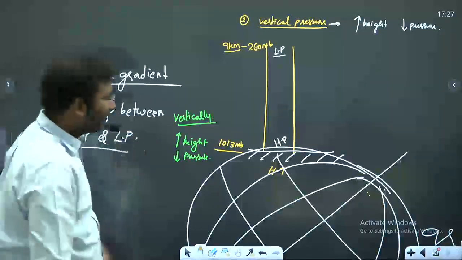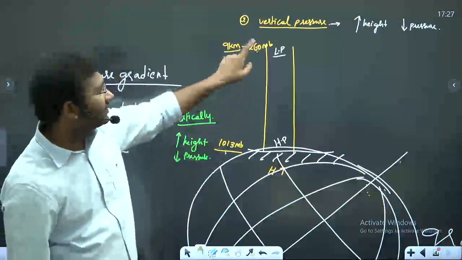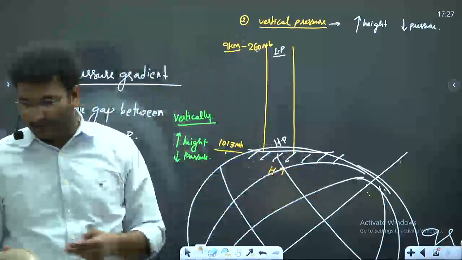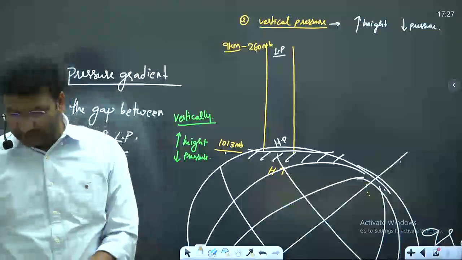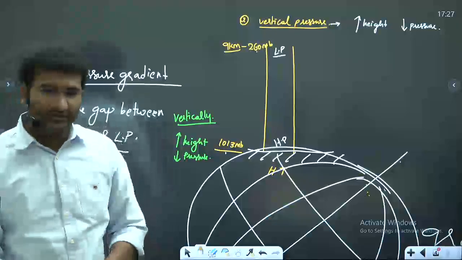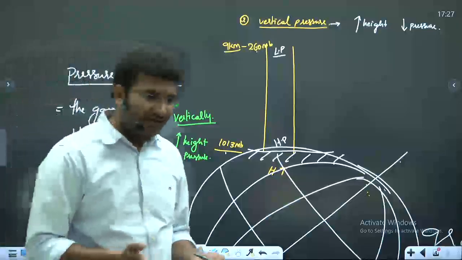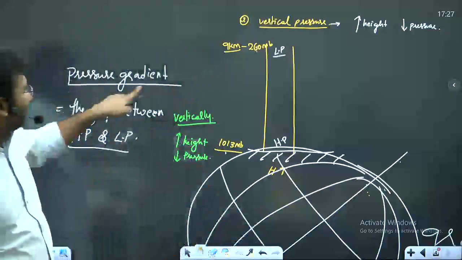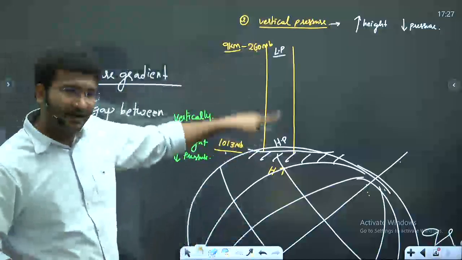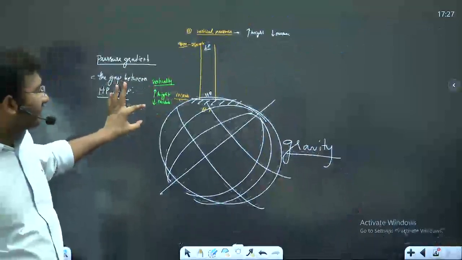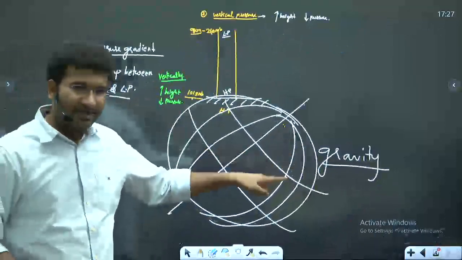Now, what is the gap of 1013 minus 260? Gap in the sense subtract करना है. What is the gap of 1013 and 260? Yes? 750? 753 is the gap. Right? That means the pressure gradient, itna zyada gradient which is there, is it not being balanced by gravity? It is being balanced.